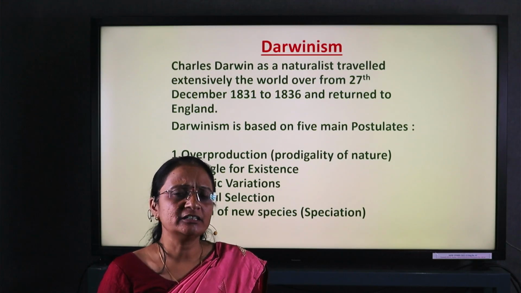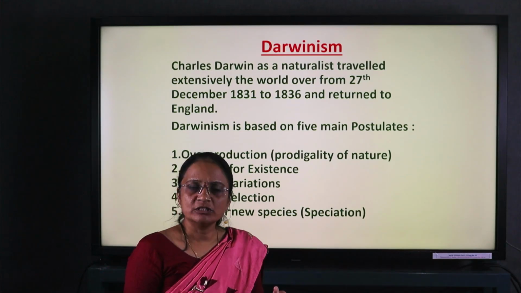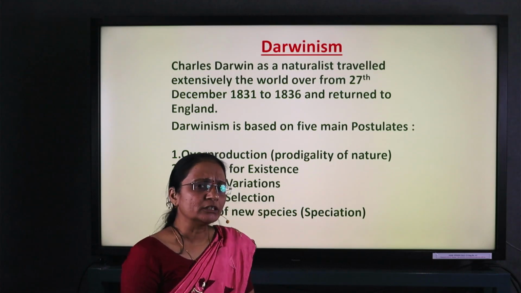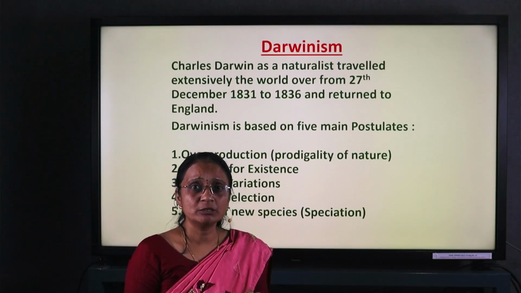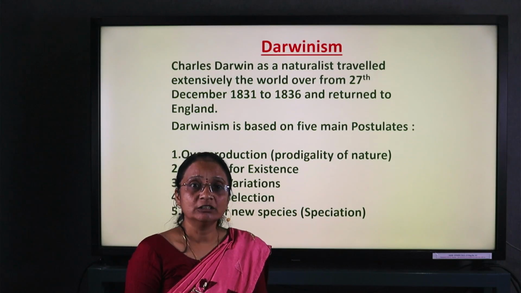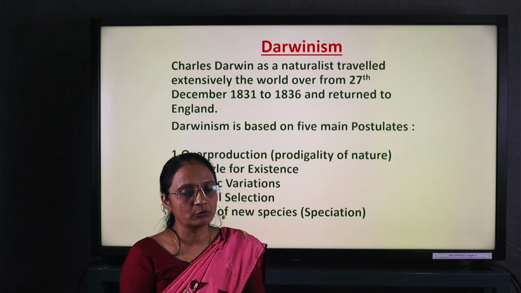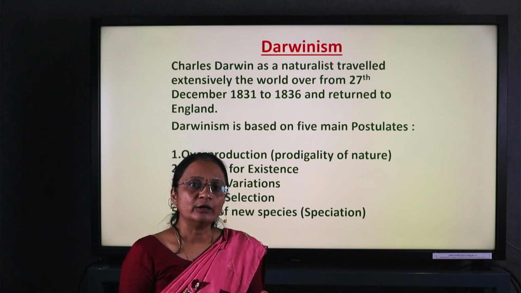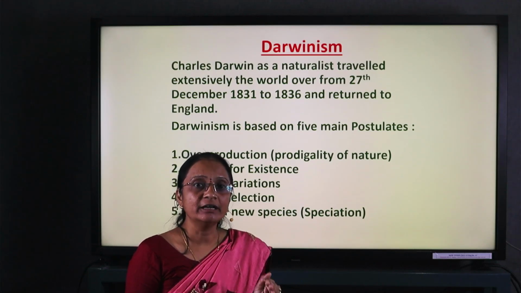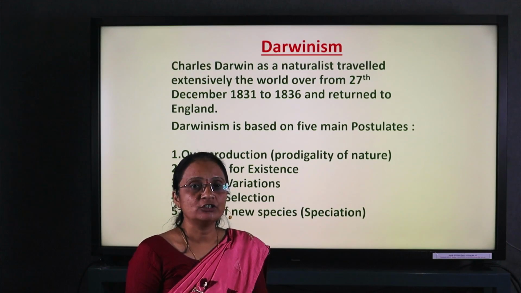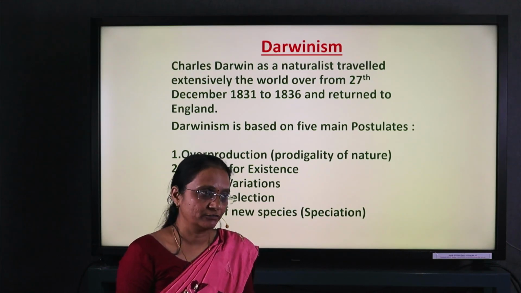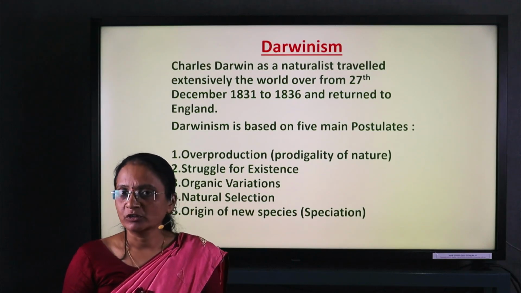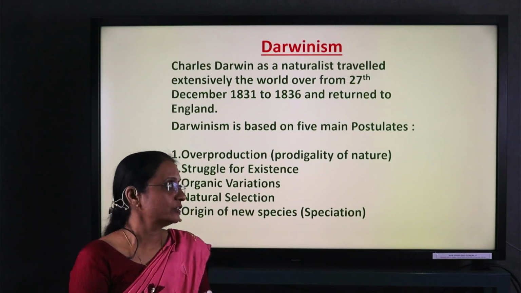A single elephant has the capacity to produce nearly a thousand elephants, but is that possible? No, that is not possible. Other herbivorous animals have to survive. Therefore, naturally and automatically, nature has maintained the number of each and every organism on the earth's surface. Automatically, overproduction will be lost by nature.